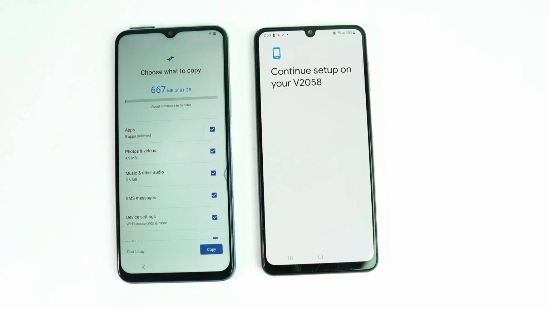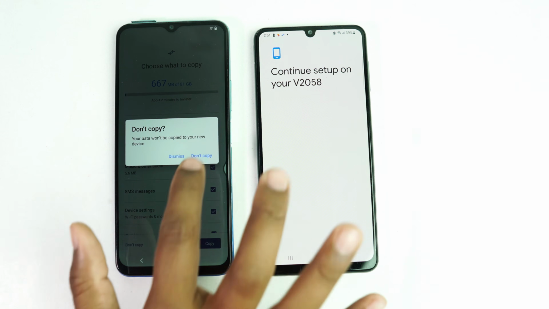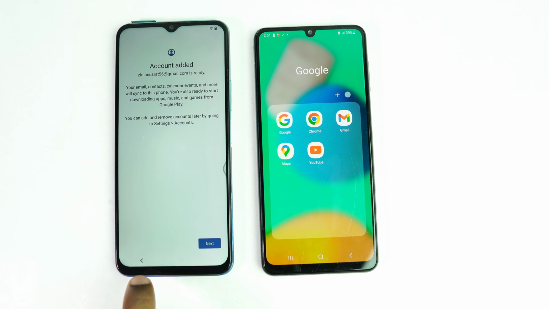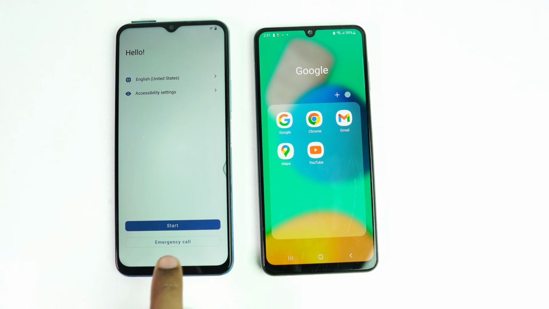Okay, so our Google account is already copied, so now we don't need anything. We click don't copy, just go back. It has already added the Google account. Now we just go back again and click the start button.